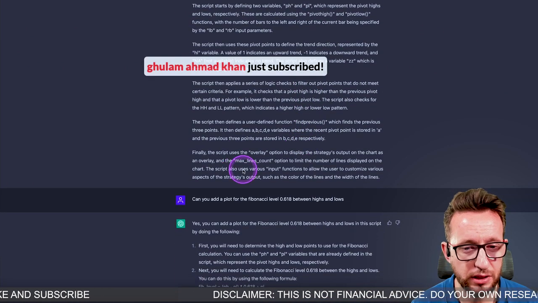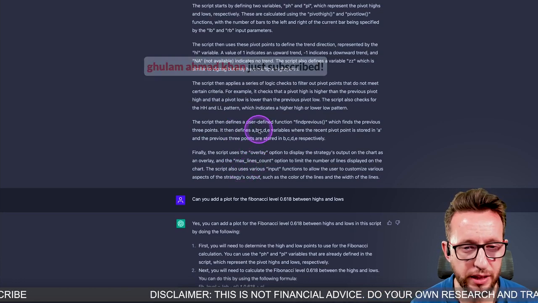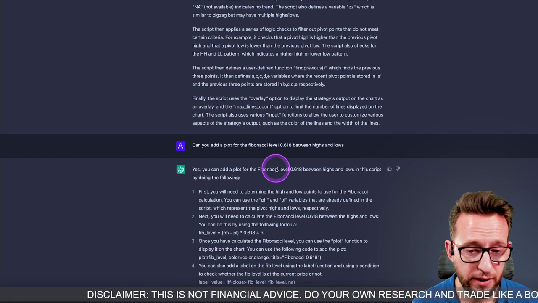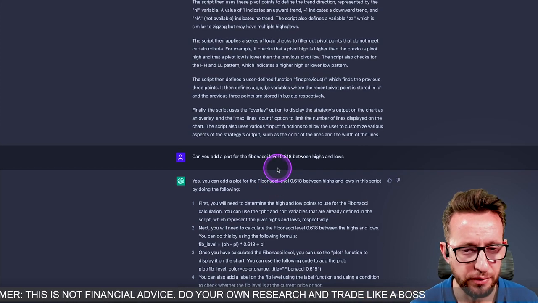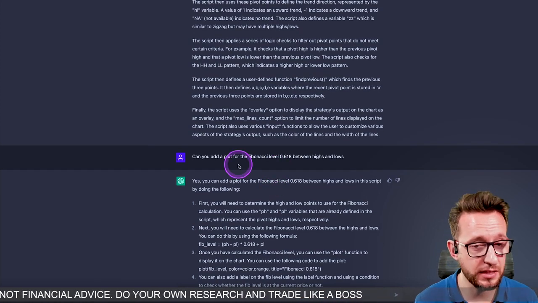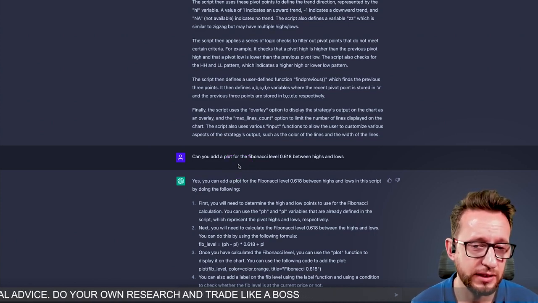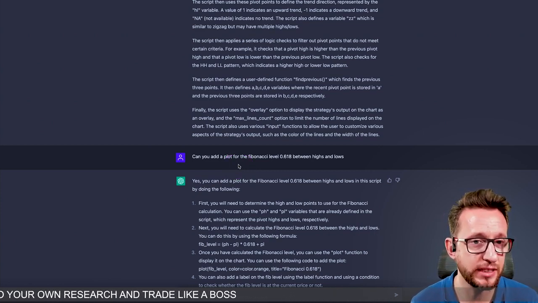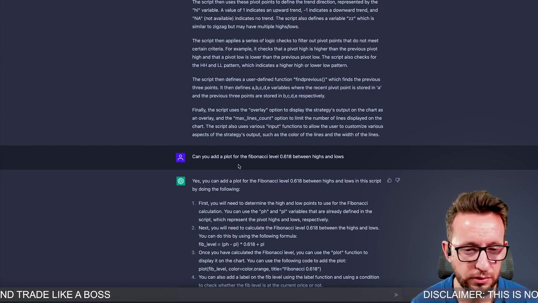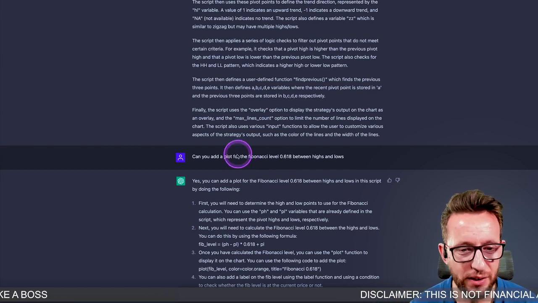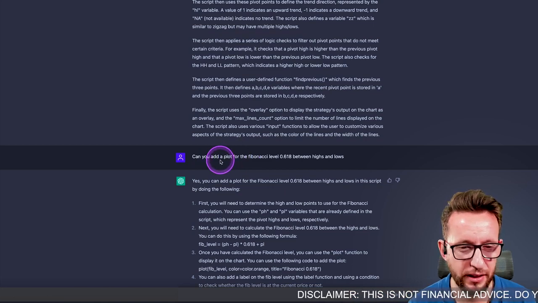If you go down, it tells you the max number of counts. It gives you the ABC levels. Literally is telling you everything from A to Z inside the code. So I asked it a second question. The reason I've done this in advance is because ChatGPT sometimes has timeout errors, and I didn't want to spend hours trying to edit video. So I've gone away and asked it questions on the side.